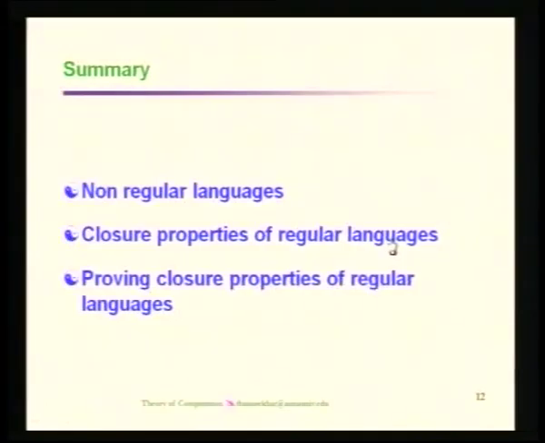To summarize, we have seen the various closure properties of regular languages: union, intersection, complement, and even reversal. For reversal, we start from the final state and go to the starting state, but the starting state should be unique, whereas there can be more than one final state. So, we make a common new starting state and make some non-deterministic transitions to the final states, making the common state the new starting state. So, reversal can also be done.